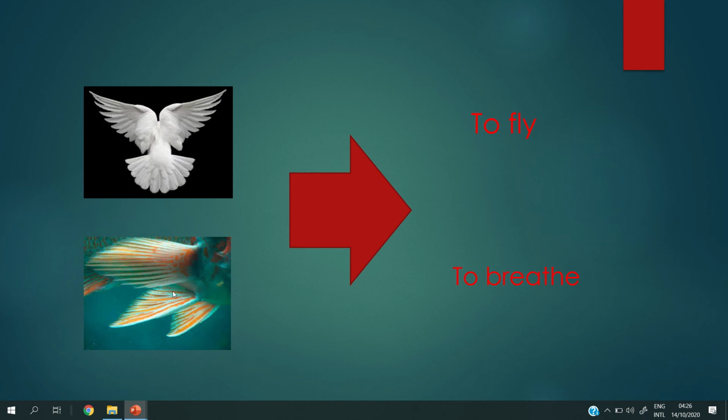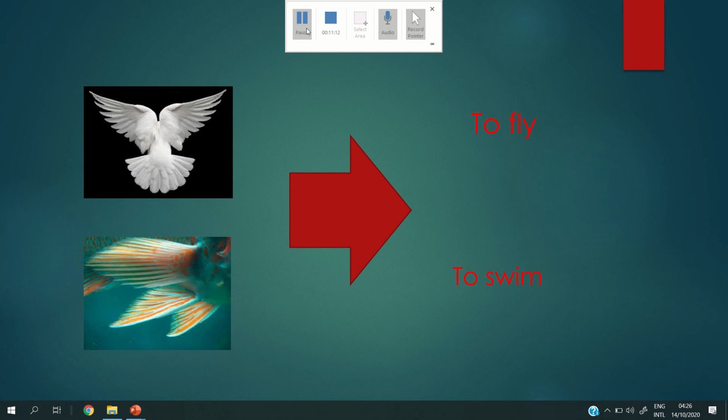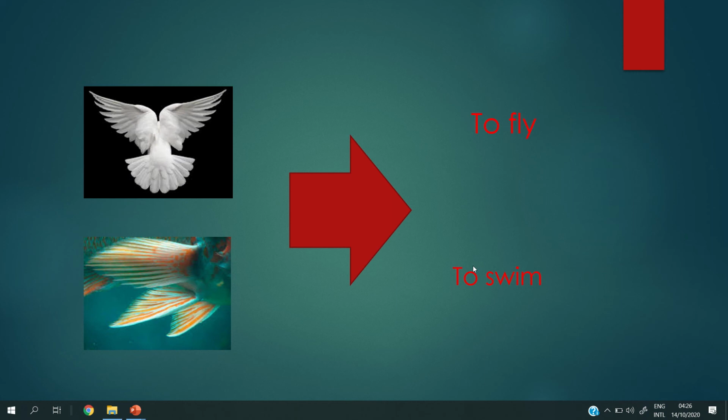And what about these fins? They help the animal to swim in the water. So the birds have wings, but the fish have fins. The birds have wings because the birds want to fly to search or to find their food. But the fish live in water and they need something to help them swim in the water to find food. So they have fins.